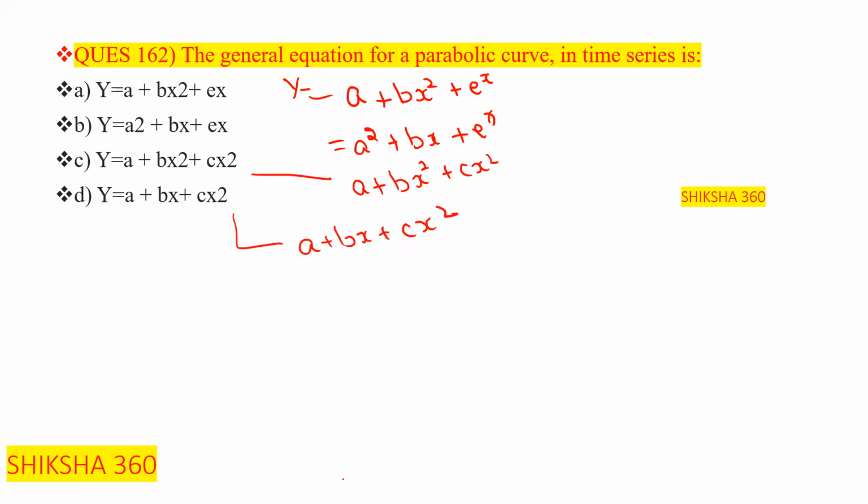So the correct answer is y is equal to a plus bx plus cx square. Option number D is the correct answer.